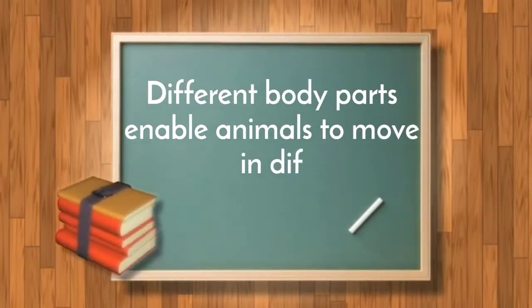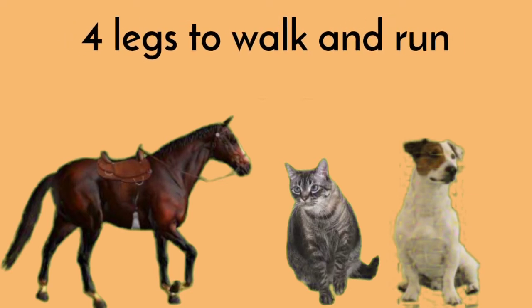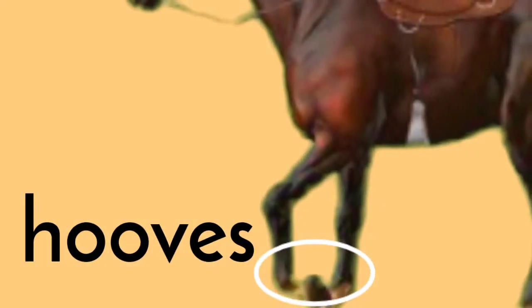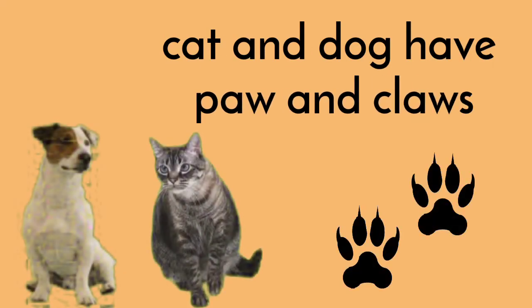Different body parts enable animals to move in different ways. Horse, cat, dog, and many more have 4 legs to walk and run. On their legs, horse has hooves, and cat and dog have paws and claws.